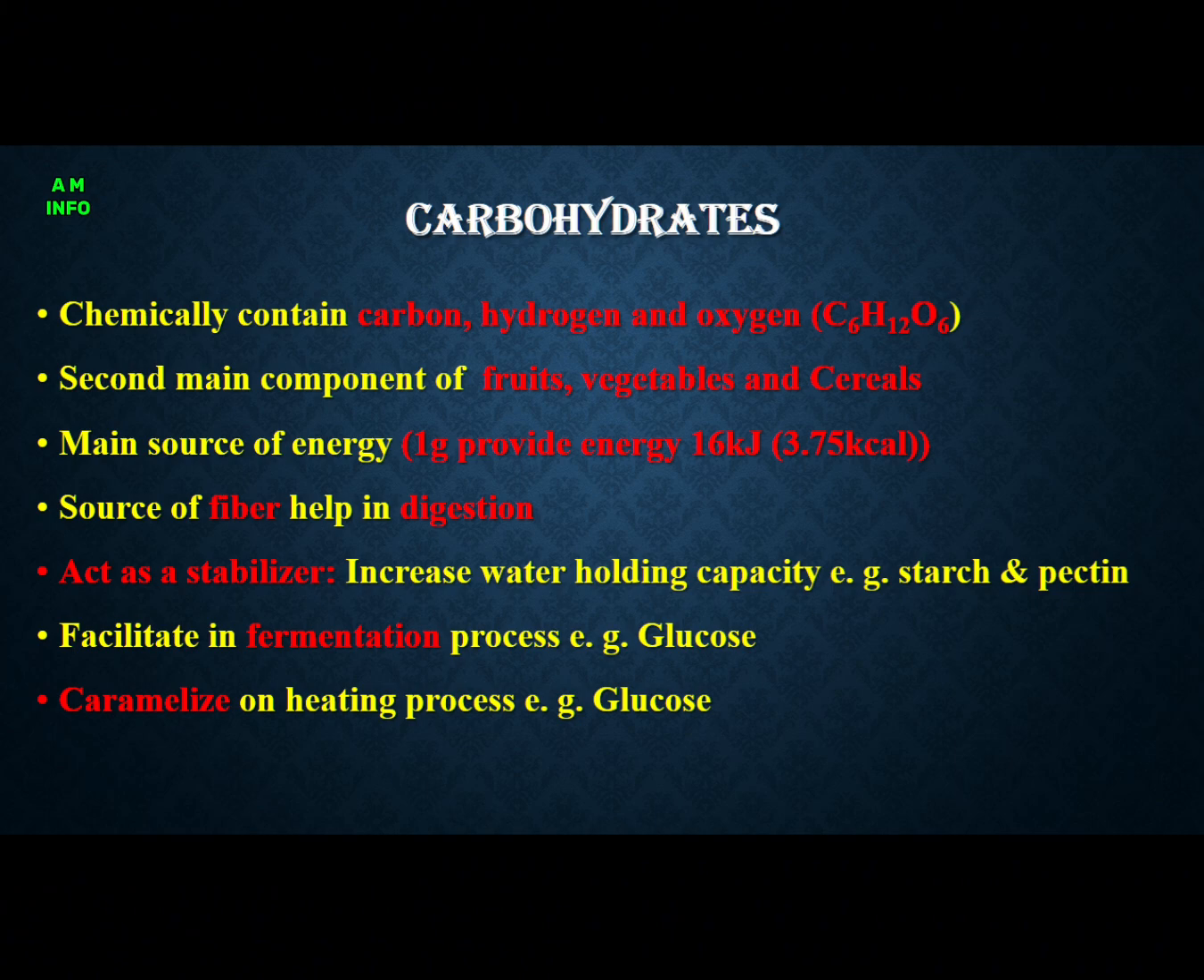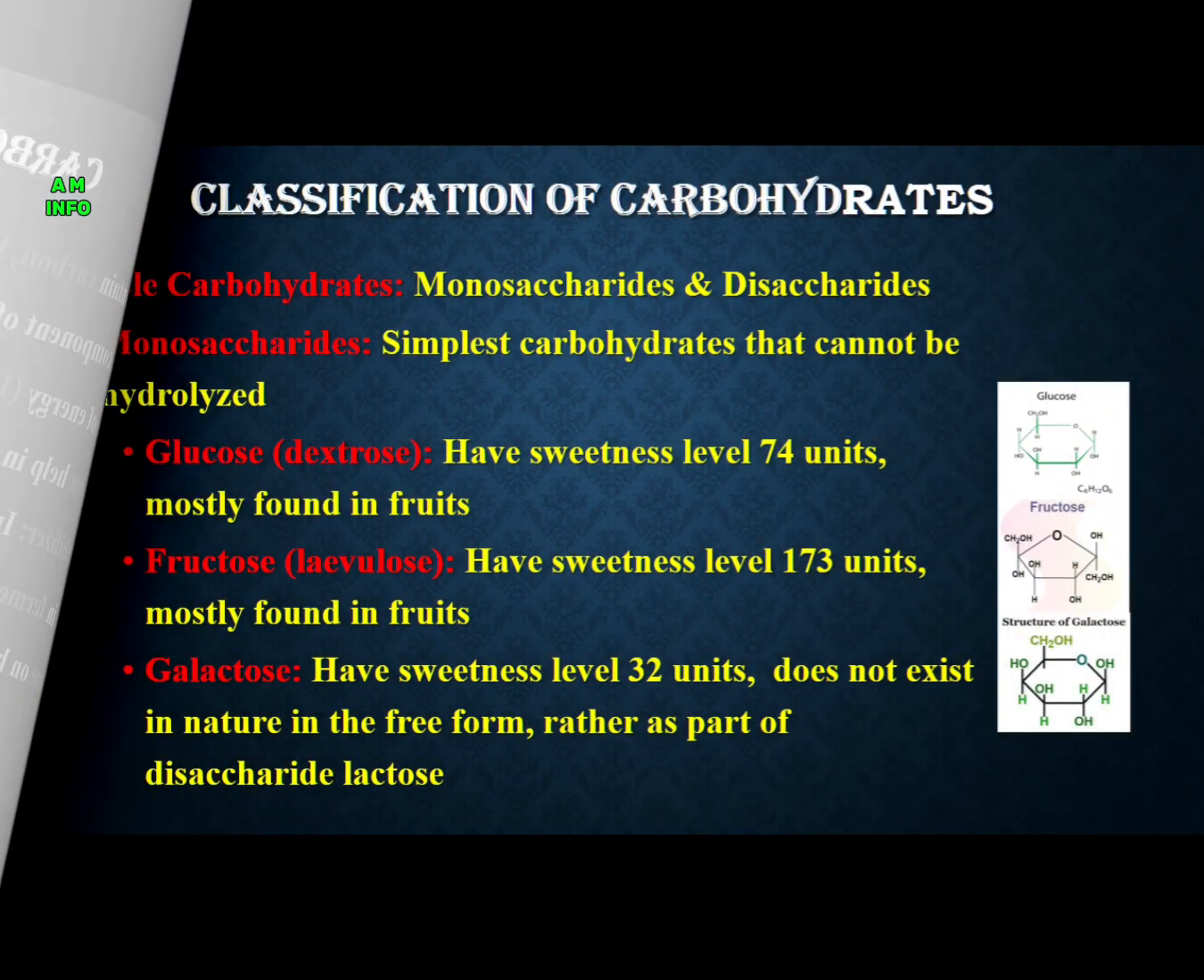Carbohydrate chemically contains carbon, hydrogen, and oxygen. Second main component of fruits and vegetable is carbohydrate after water. Main source of energy: 1 gram carbohydrate provides 16 kilojoule. Main source of fiber, helps in digestion, acts as stabilizer, facilitates in fermentation process, and caramelizes on heating.